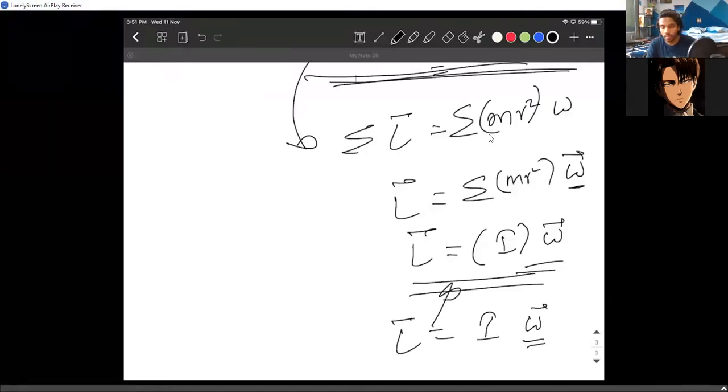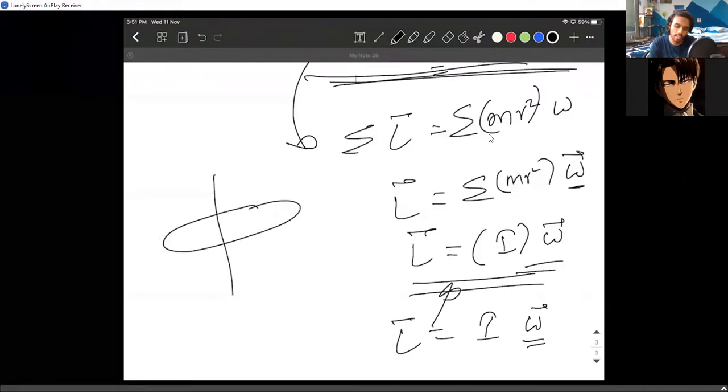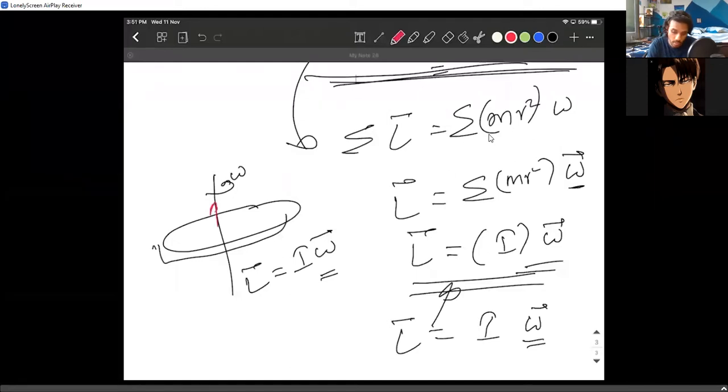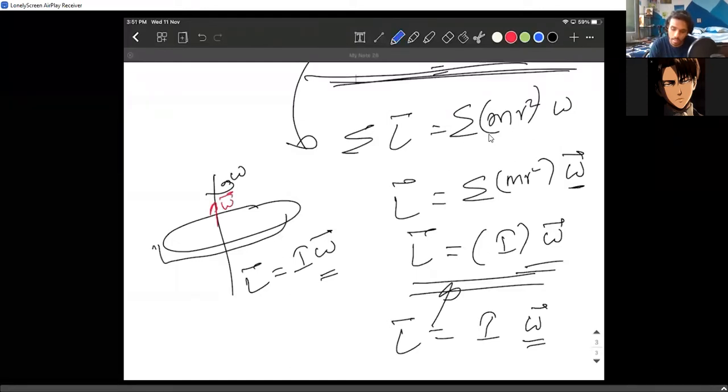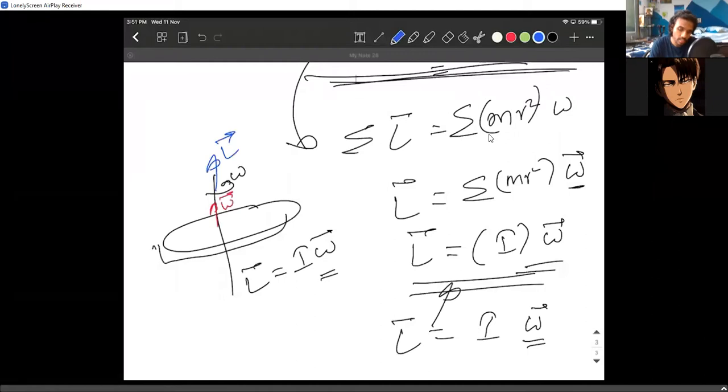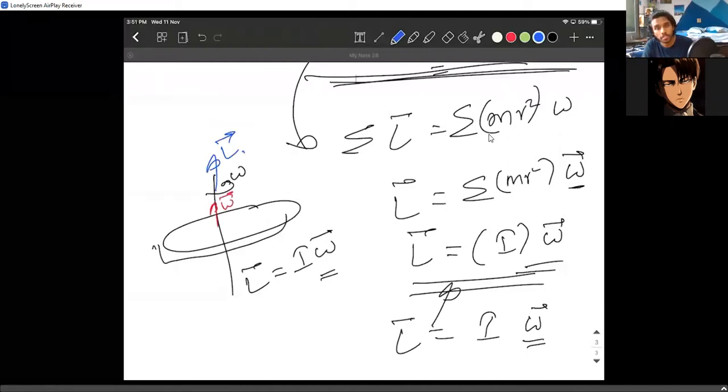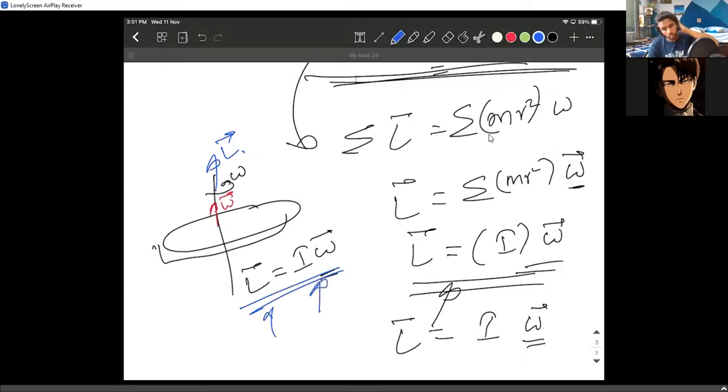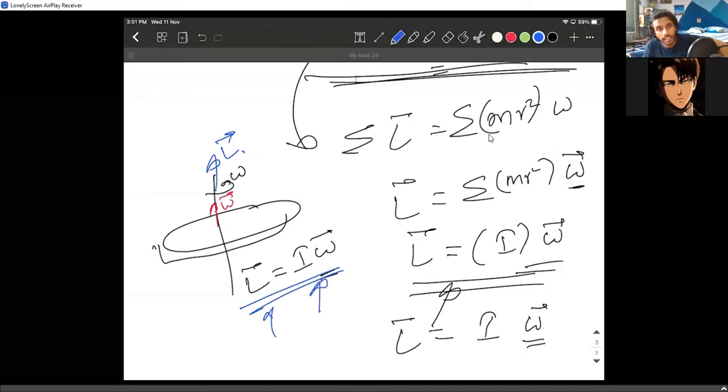So whenever you have a body rotating with an angular velocity omega, you can directly write the angular momentum of the body as I into omega bar. Omega bar also has a direction, right? Omega bar's direction is the same, so L bar is also in the same direction. This definition is very important: L bar equals I omega bar. We are going to use this a lot.